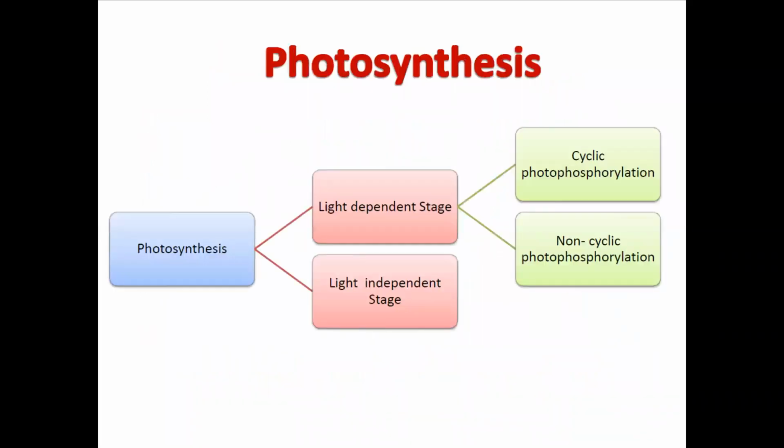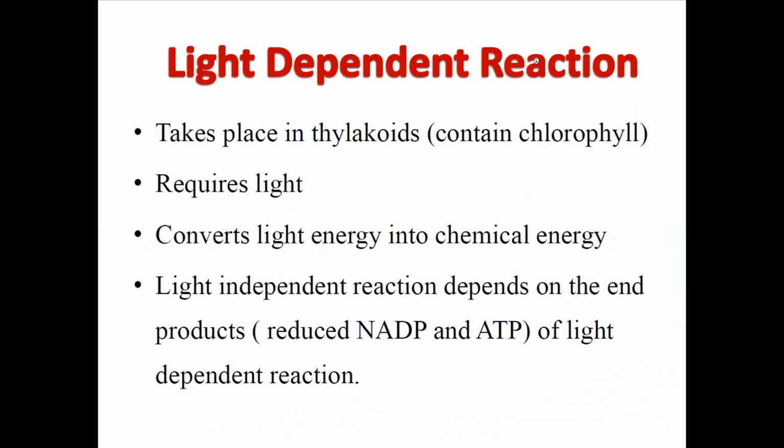Photosynthesis is divided into two phases: a light dependent and a light independent stage. The light dependent stage consists of two parts: cyclic phosphorylation and non-cyclic phosphorylation. These are two types. Light dependent reaction mainly takes place in thylakoids, requires light, and converts light energy into chemical energy.